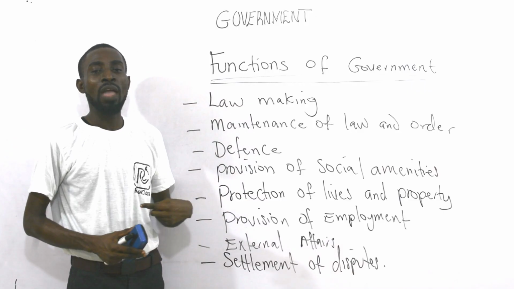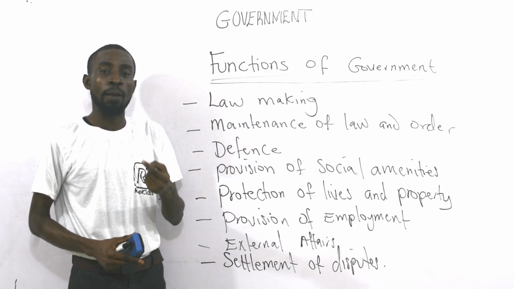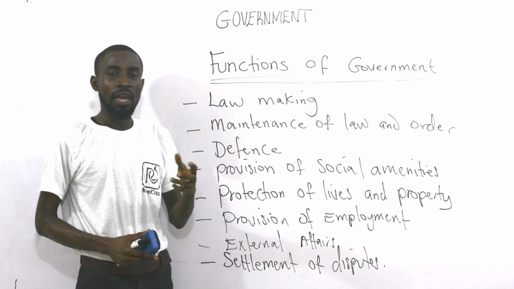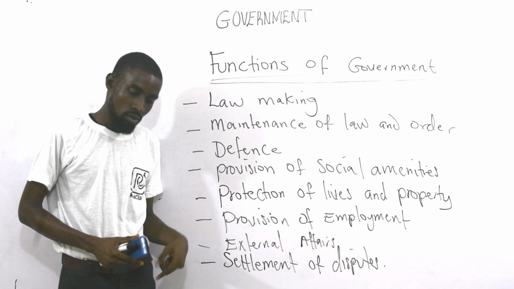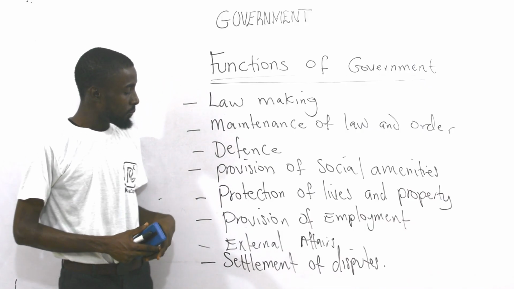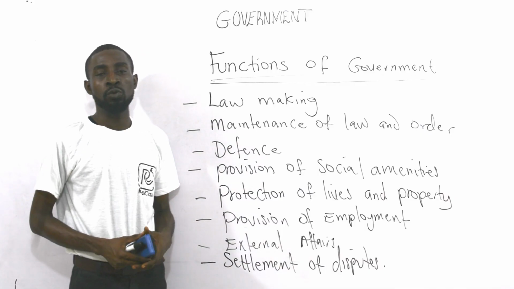For example, we have a Nigerian ambassador to the US, and the US also has their own ambassador representing them in Nigeria. We have a Nigerian ambassador to Kenya, and Kenya too has their own ambassador representing them in Nigeria. So that's that.